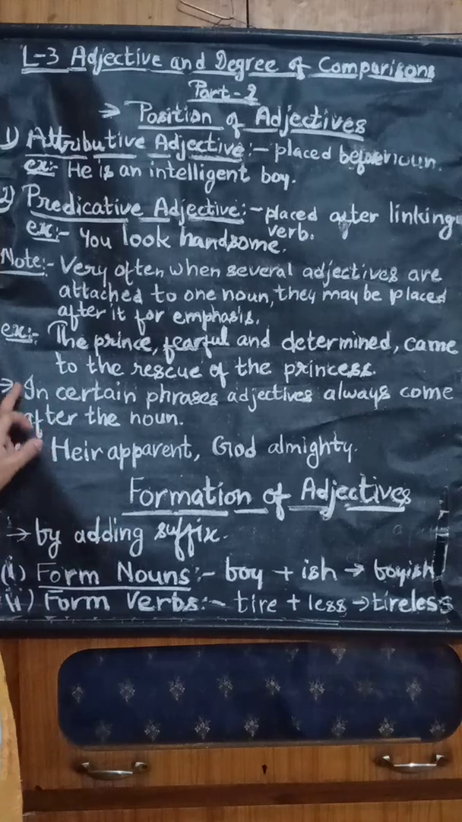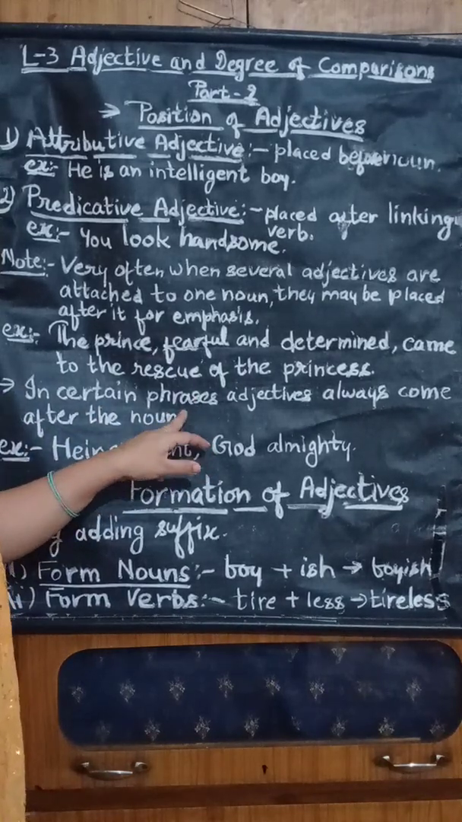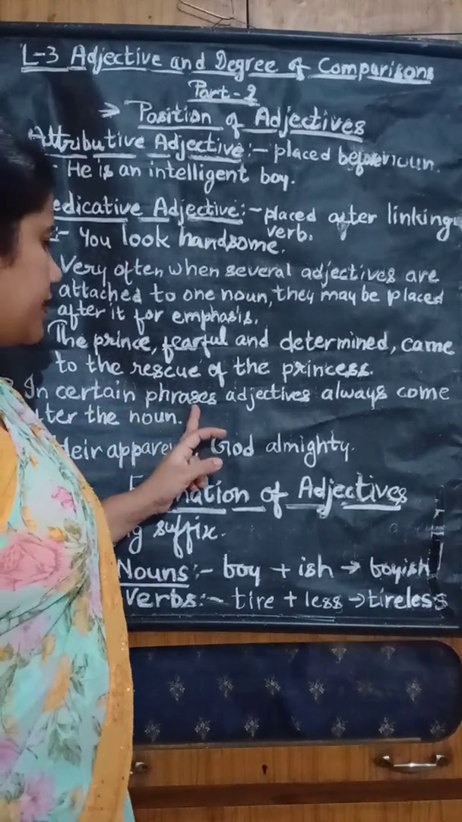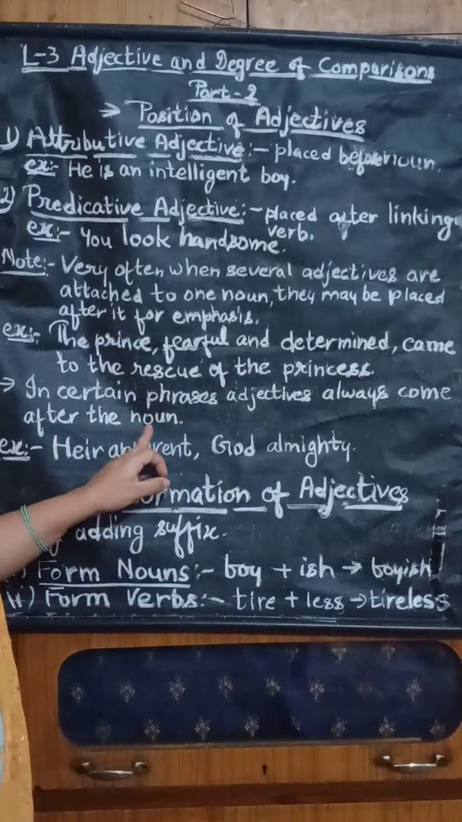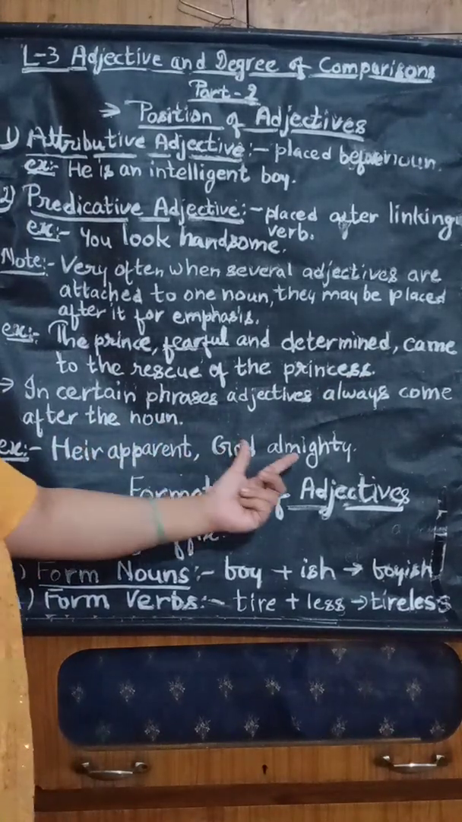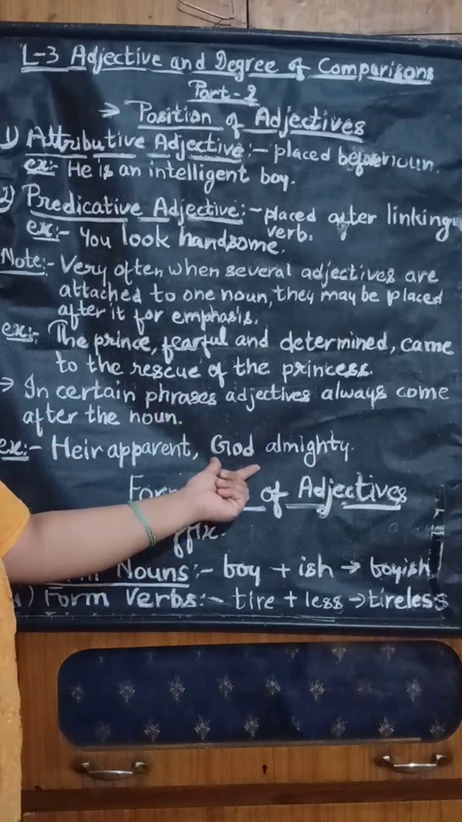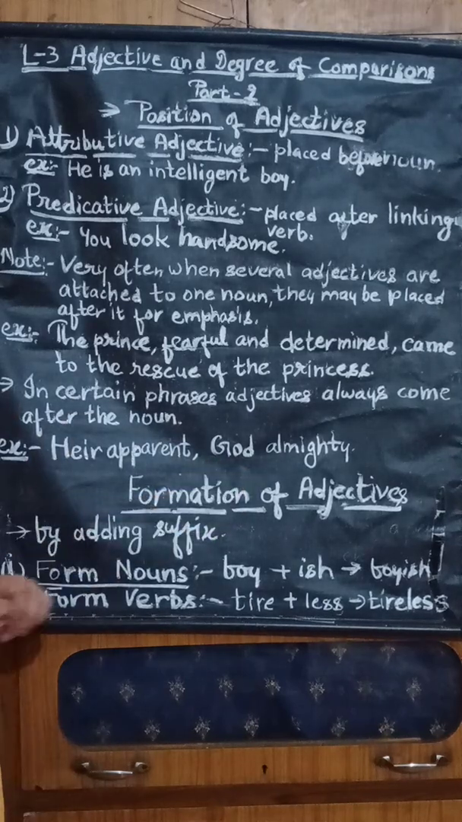Another thing is that certain phrases, a phrase being a group of words which has a sense but not the complete sense. So in certain phrases, adjectives always come after the noun. See, this is the phrase and the adjective comes just after the word boy. Right? Let's see the next section.